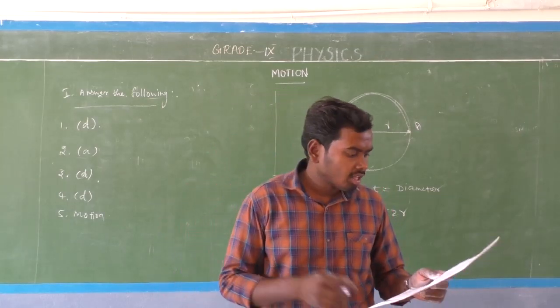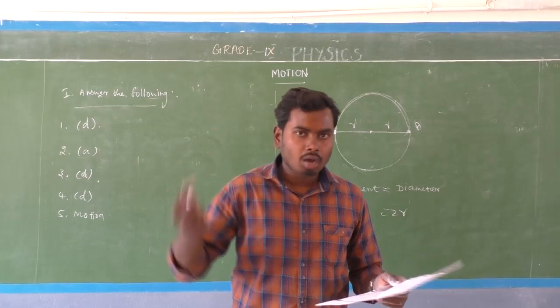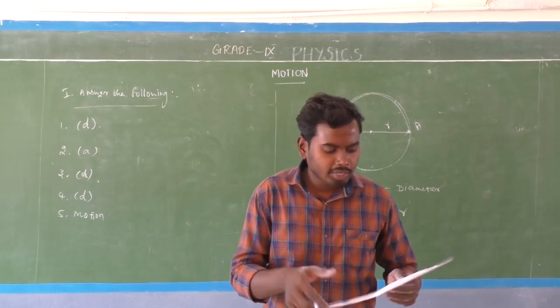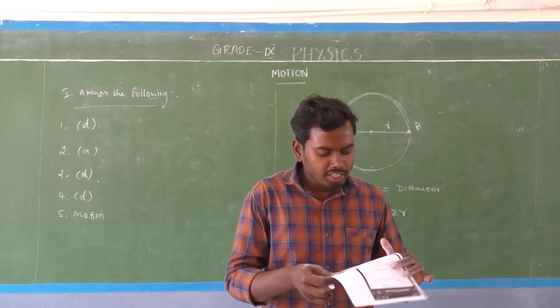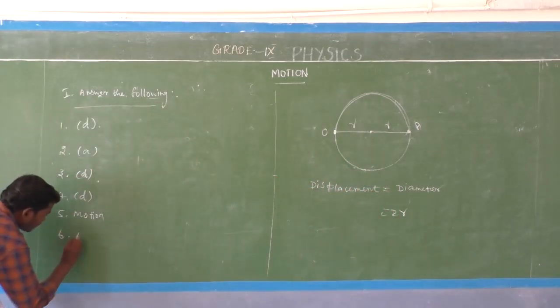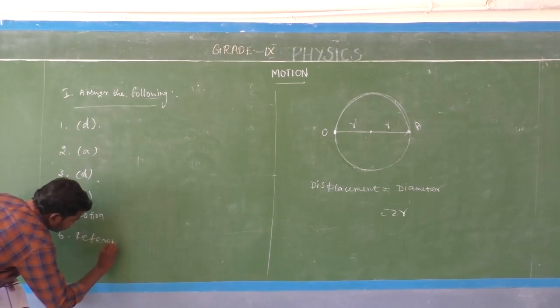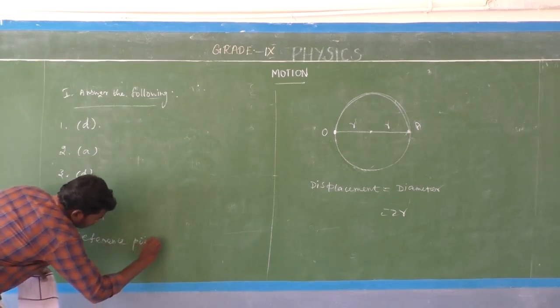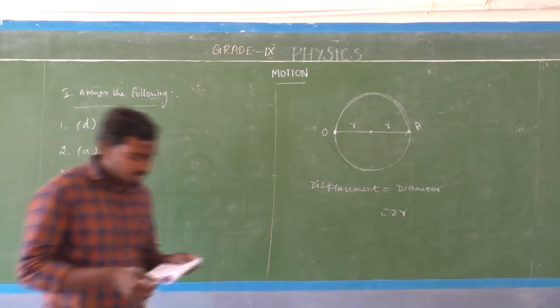Here, what is the answer? Reference point is another object. A reference point is another object of scene with respect to which we compare an object position. Okay, sixth one answer is reference point.